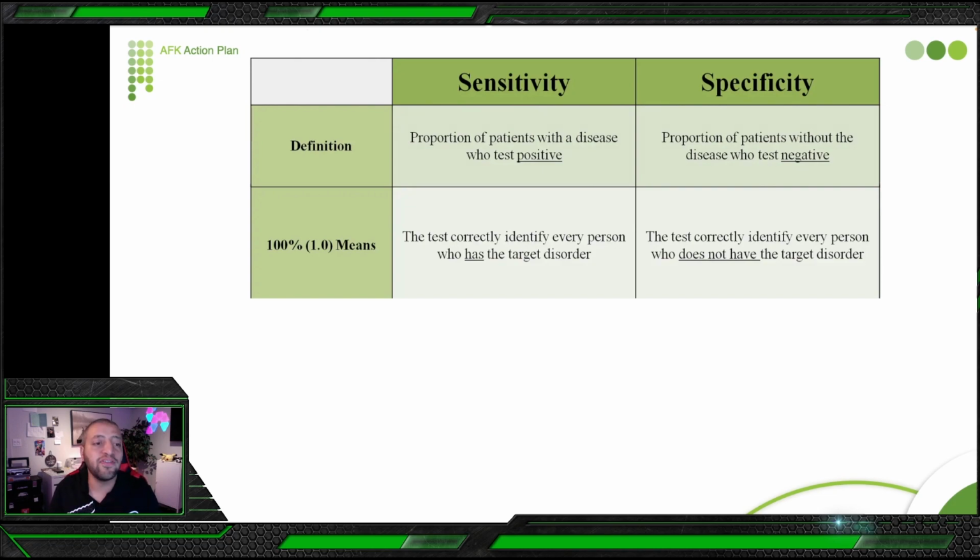This test identified every patient. So this test is most likely to be as accurate as the gold standard test, and it can be identified as a good test. And in the same condition, the test correctly identifies every person who does not have the target disorder. So the specificity of this test is also 100%.